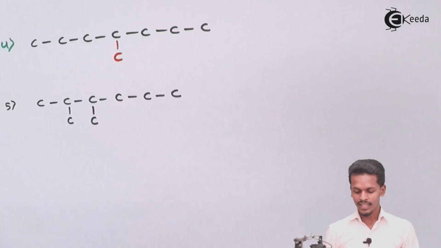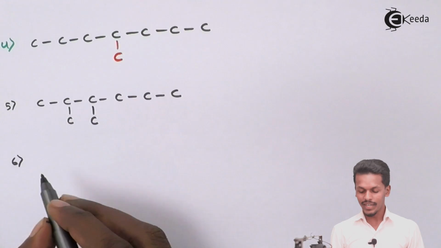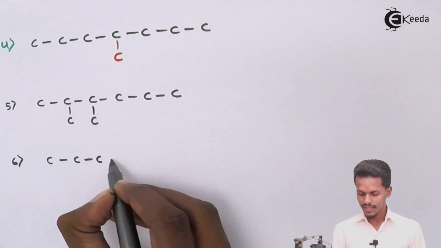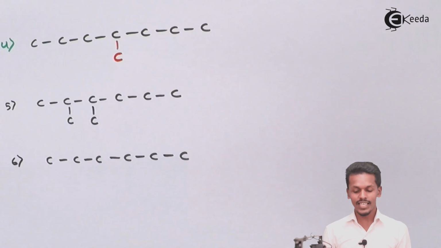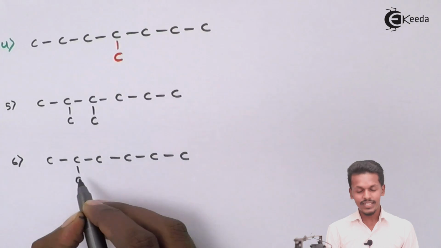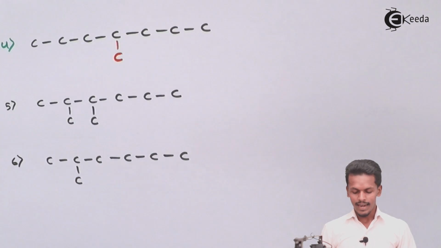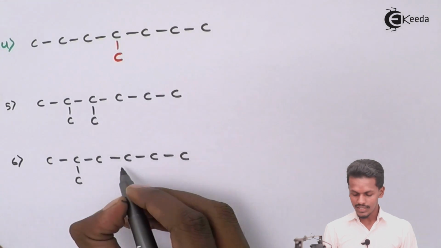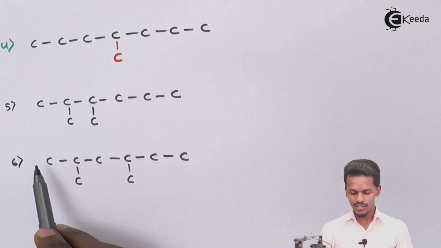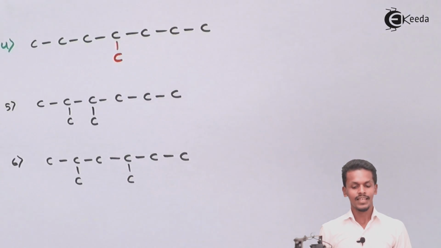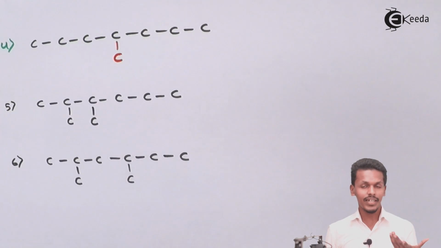Even this is possible. And talking about the other one, again suppose 6 carbon atoms have been attached to each other, so we could write it in this manner. One carbon is attached to the 2nd carbon atom when we number from left to right, and the 8th carbon atom, suppose, has been attached to this carbon atom, that is, the 4th carbon atom when we count from left to right. So this is a possibility, and there is another possibility of isomerism when it comes to an alkane having 8 carbon atoms.